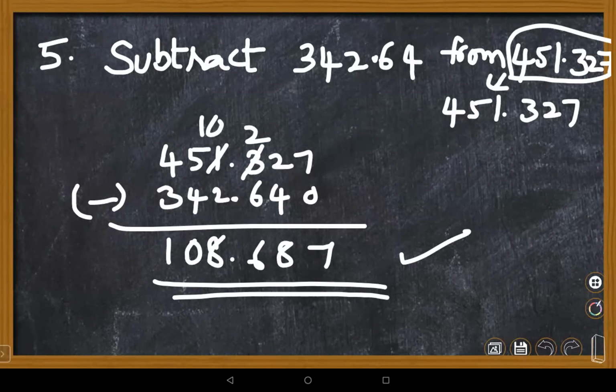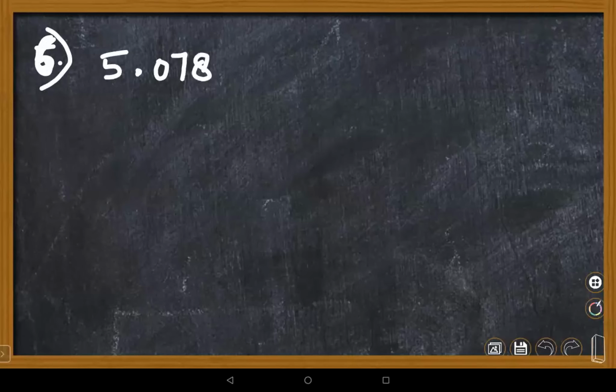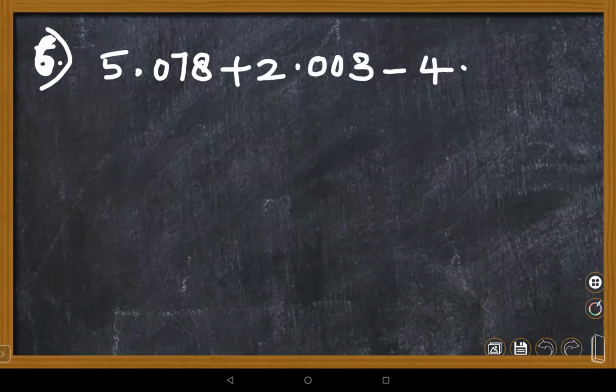Can you do one more together? A combination of addition and subtraction. I'm giving a combination of questions here. This is question number 6. 5.078 plus 2.003 minus 4.999.